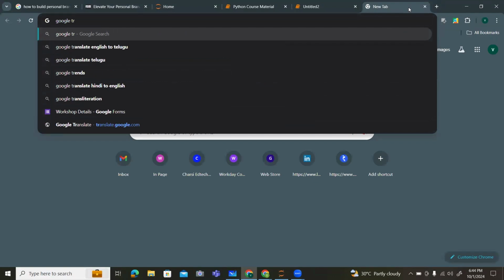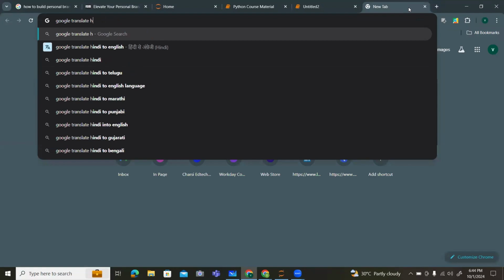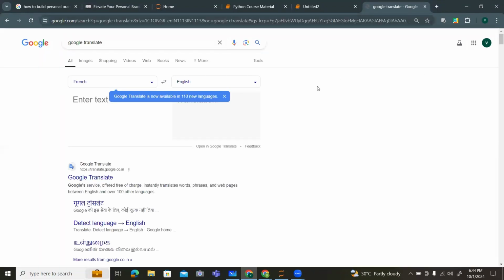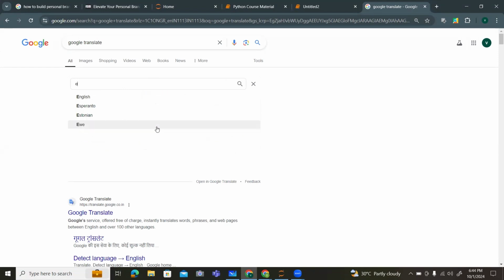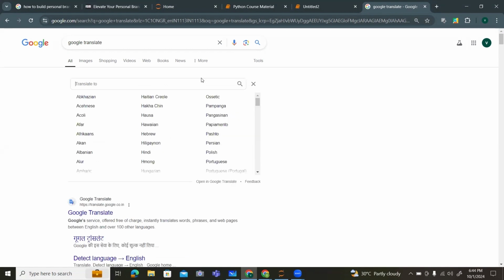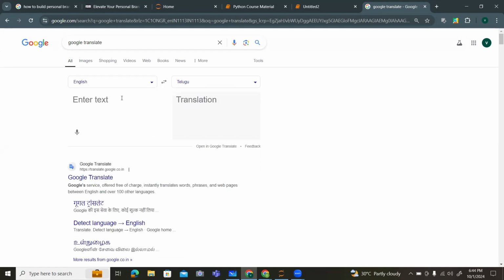Okay, this is Google Translator. Let me use English, and I need to output in Telugu. Let me type: my name is Reddy. I mentioned this, my name is Reddy, right? It translates the entire English sentence into Telugu.